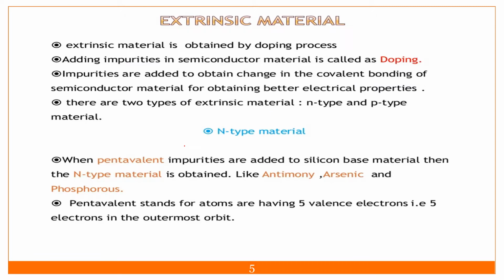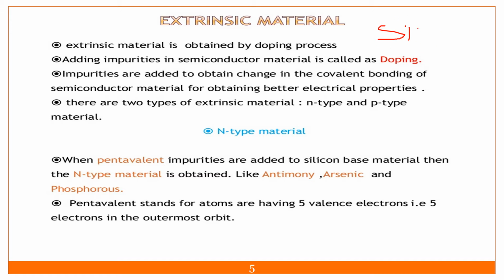Okay, gallium arsenide. So we will move towards the next topic, the extrinsic material. What happens in the intrinsic? Intrinsic is nothing but the pure form. This is silicon, this is germanium, and this is gallium. But what will happen in the intrinsic material?